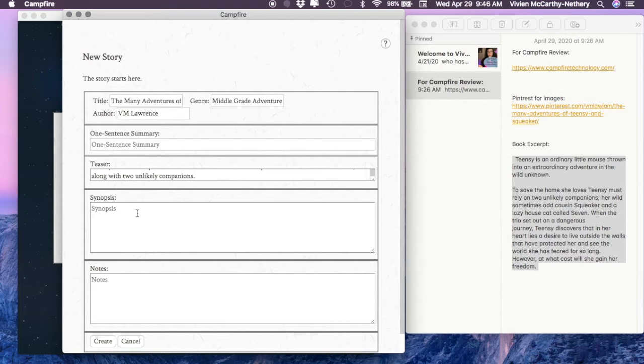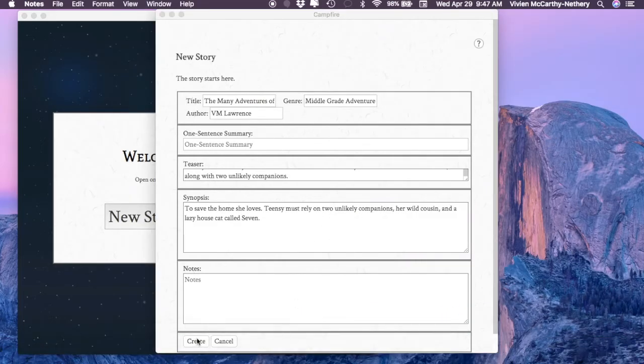Then this is where the synopsis would go. I didn't write the full synopsis in here, just a little snippet in this section, just to give you a taste of what you're working on. And then there's the notes panel, which comes up later as well for you to add more notes as you go through the project. So I'm just typing it in, getting that out of the way.